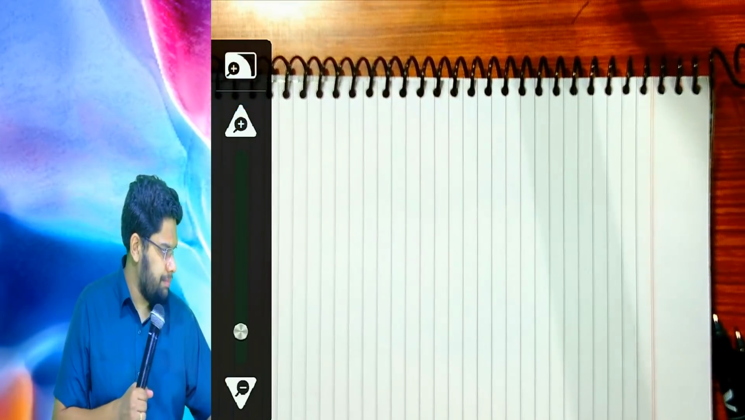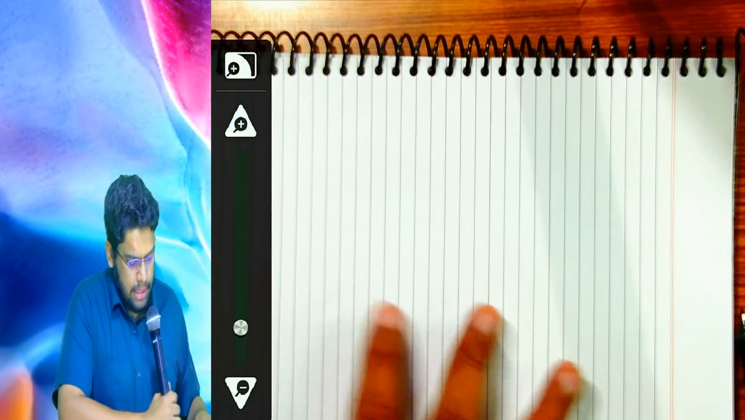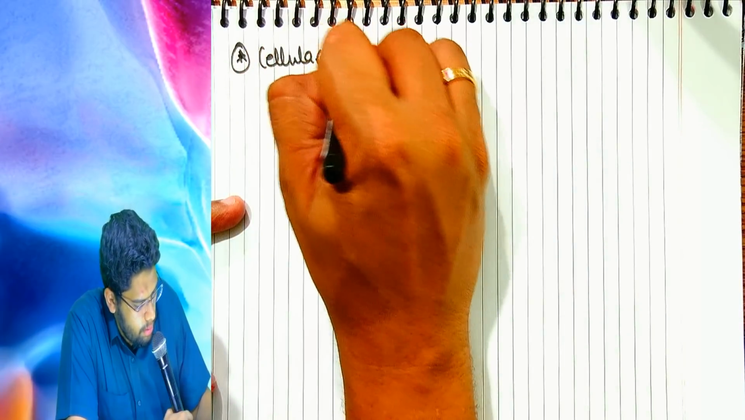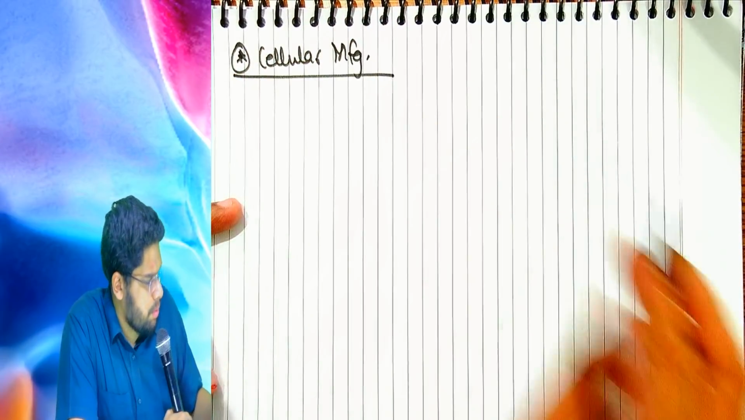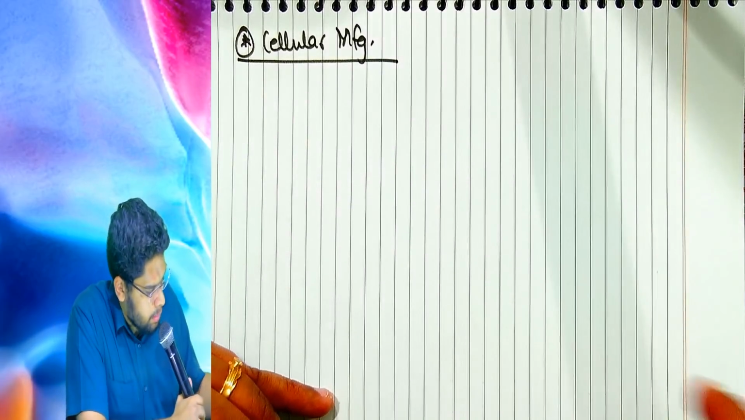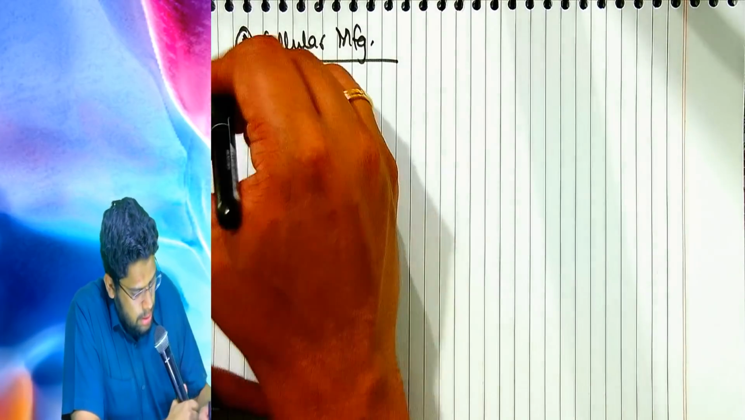How those problems are solved? Let's have a look. Please give the side heading as cellular manufacturing. I have already explained to you how those problems will be solved. Let's once again understand and write down. Come on, write along with me. On your marks, get set, go.